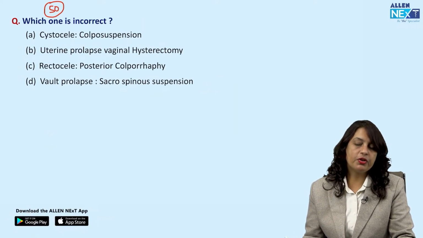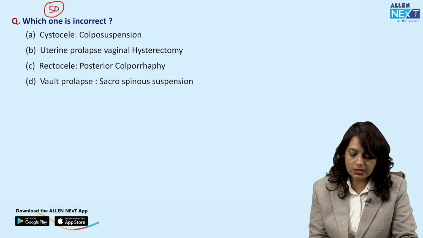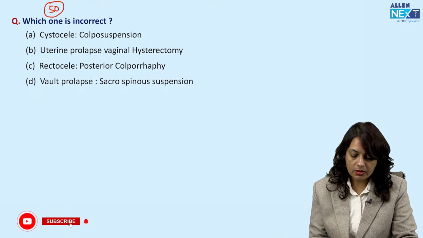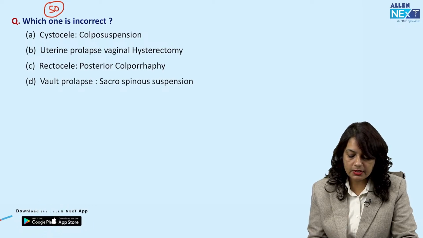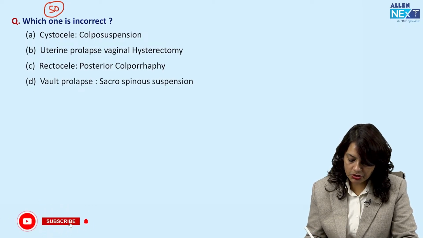Next, which one is incorrect or which is wrong? Cystocele, colposuspension; uterine prolapse, vaginal hysterectomy; rectocele, posterior colporrhaphy; and vault prolapse, sacrospinous suspension.